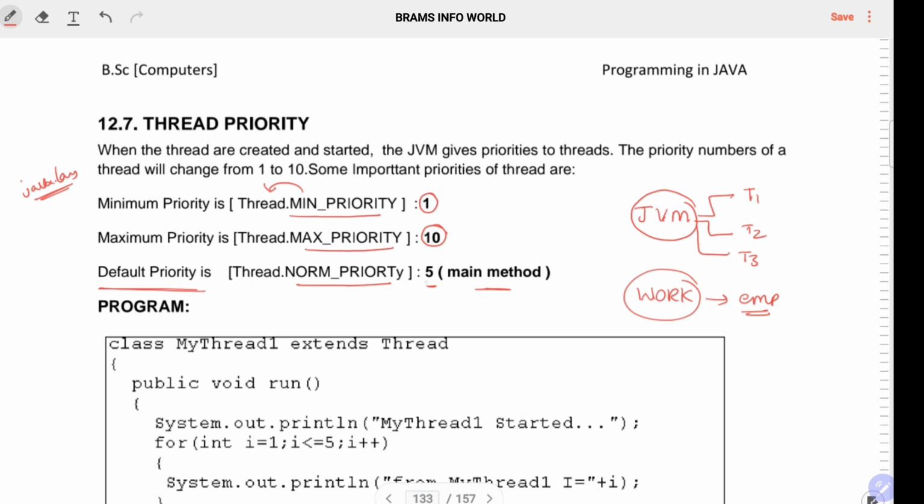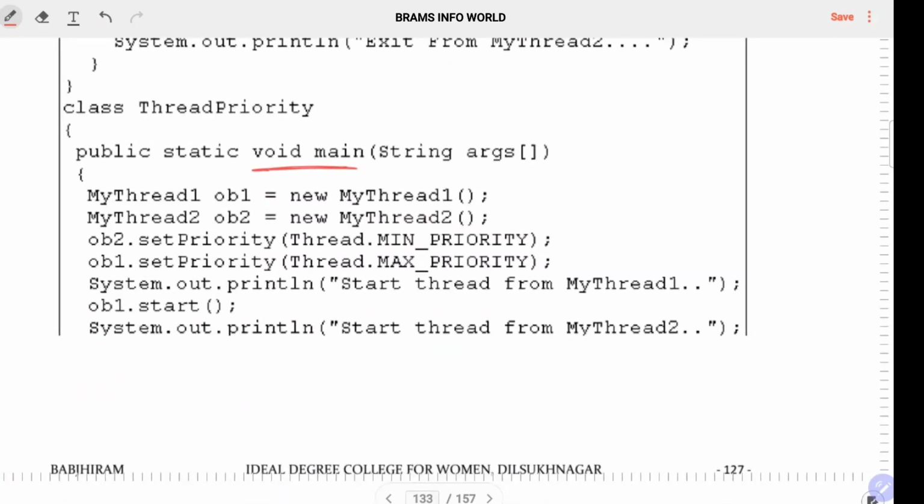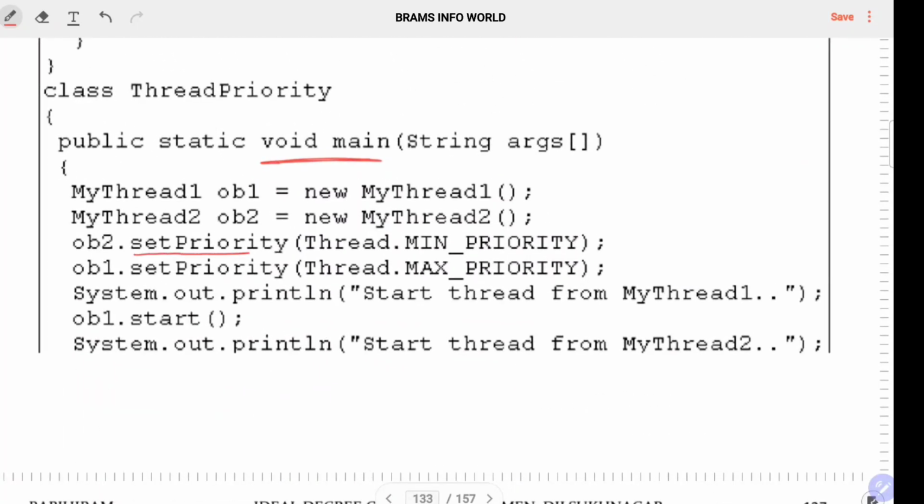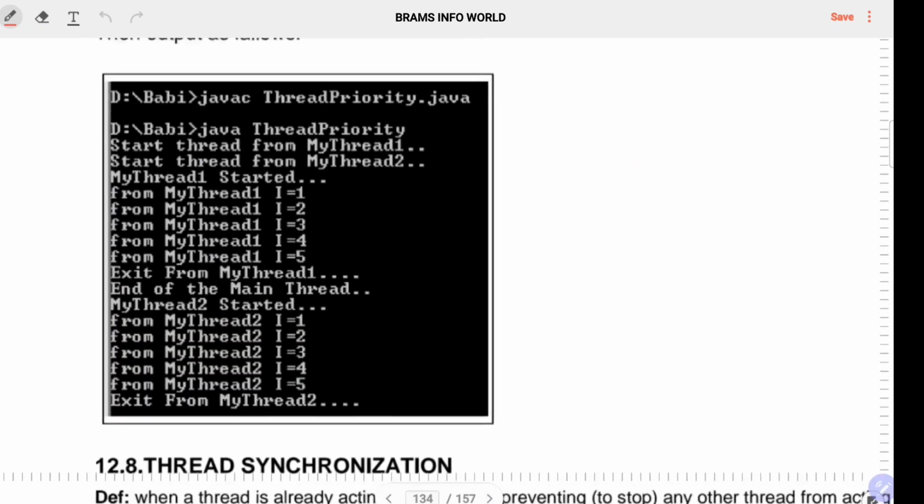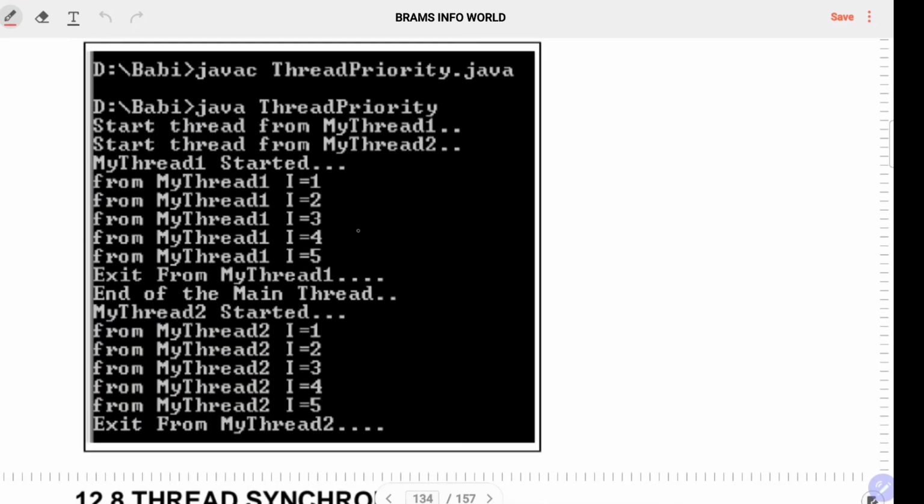Okay, so to call this, the values are very important. Minimum priority value is 1, maximum priority value is 10, and default priority, like the main method, is 5. So these are the values of min priority, max priority, normal priority. Normal priority we can also call the default priority. To set these we have a method, the setPriority method, which is associated with the object. So I will show you. See, setPriority is a method. I'm giving object 2 the minimum priority and object 1 the max priority. So the system will, based on the priority, see, object 2 is minimum priority, this is the max priority, right?